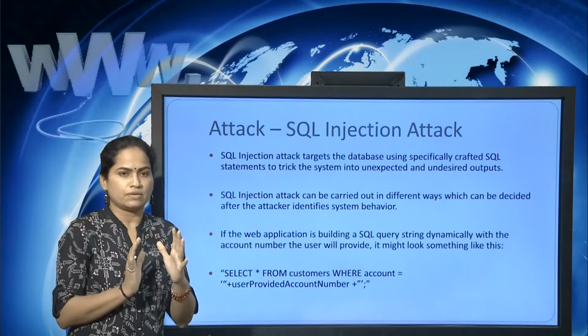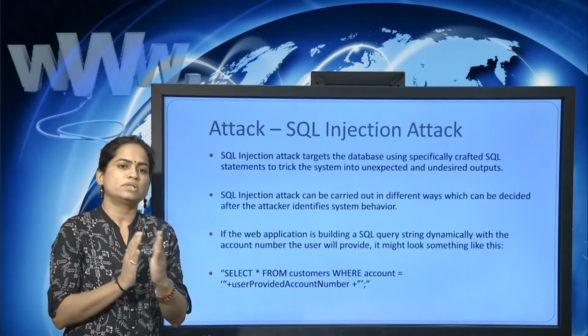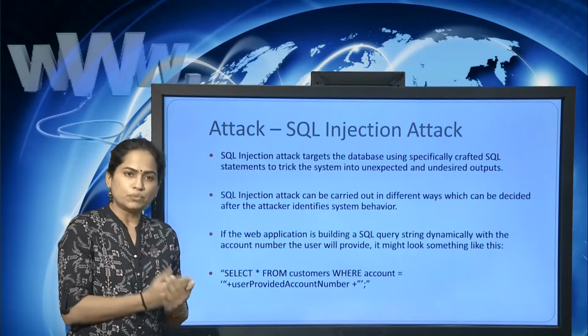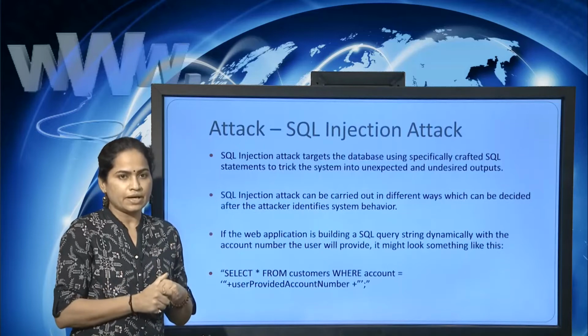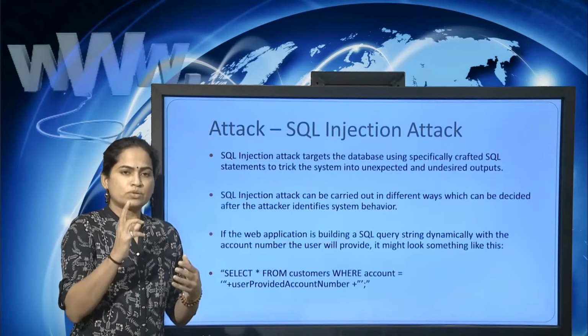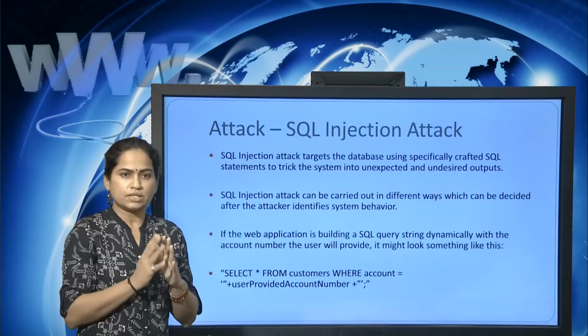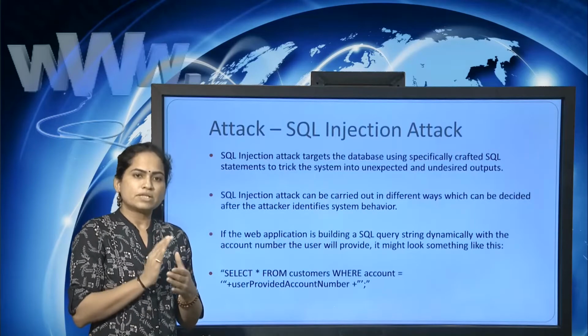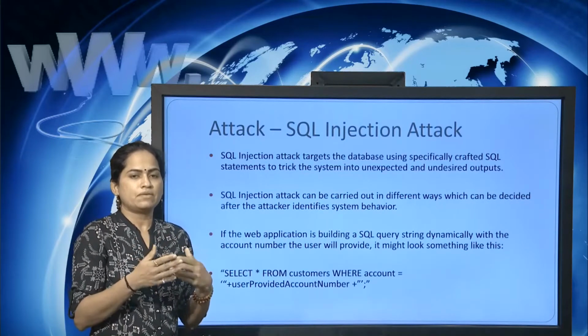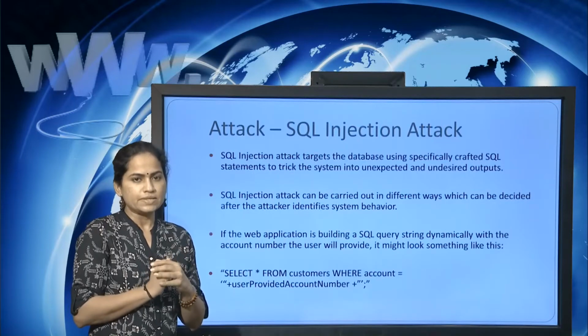First they learn, they check how the system is behaving, how the system is working, what the loopholes are from where they can steal the data, and which type of query they can generate by which they can steal the data. First they identify the system's behavior, and based on that they decide in which way they can get the data from the system.